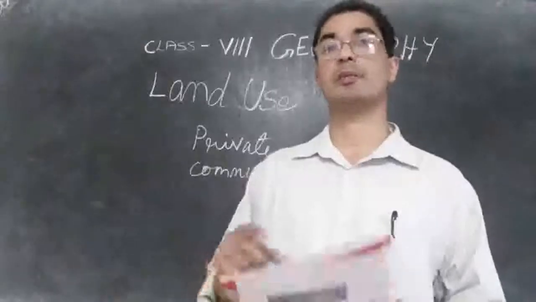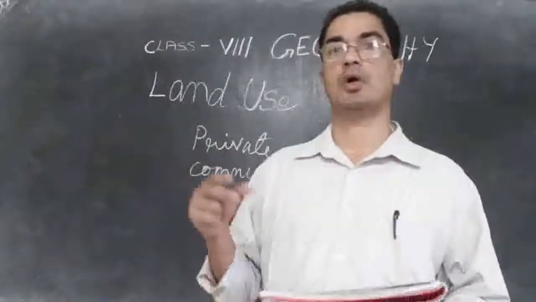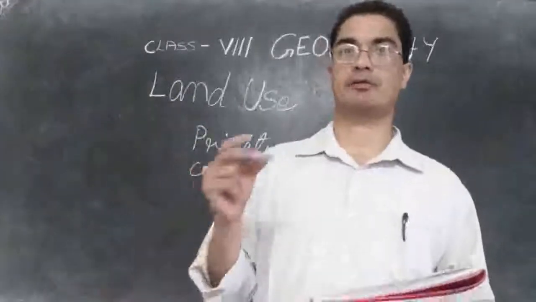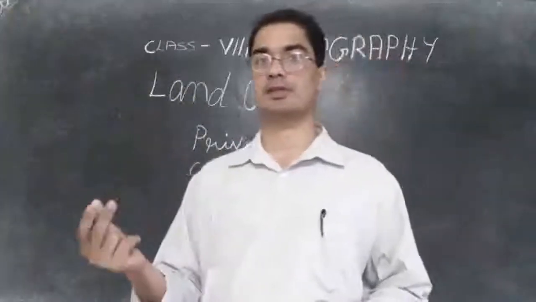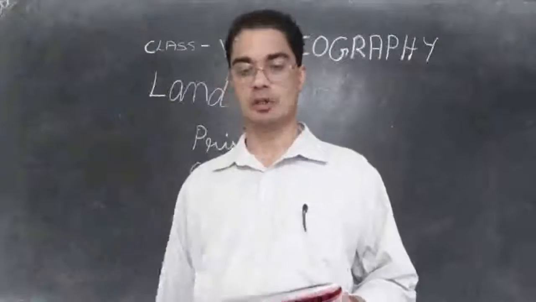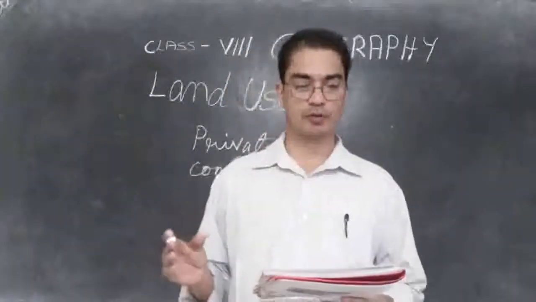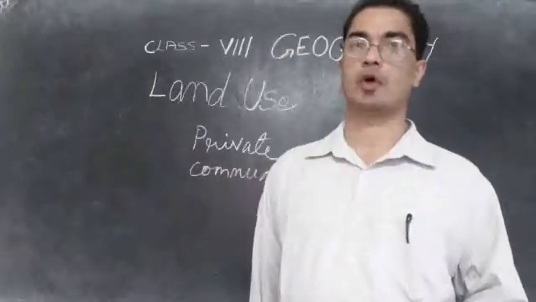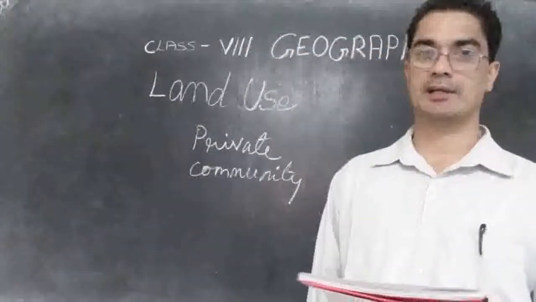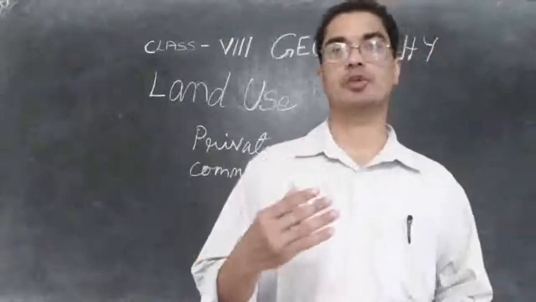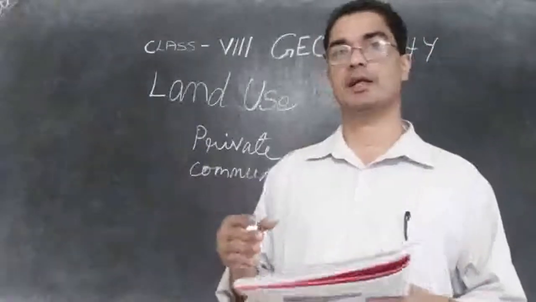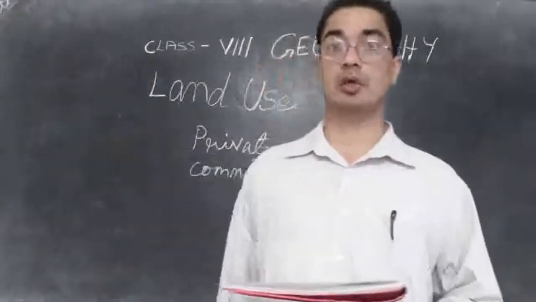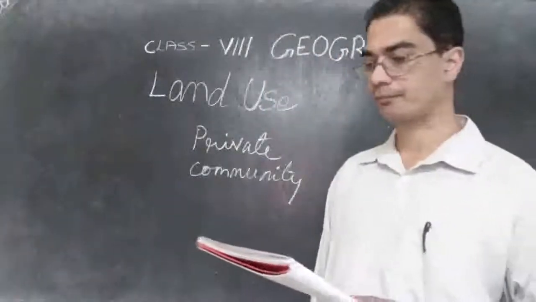There may also be some forest area, where all the people of that village can go and collect firewood, or collect fruits, nuts or leaves and so on. So these are lands that are meant for everyone in that village. That is called common land or community land. So private land belongs to the individual, but the land that belongs to all the people of that area, the village, is called community land.